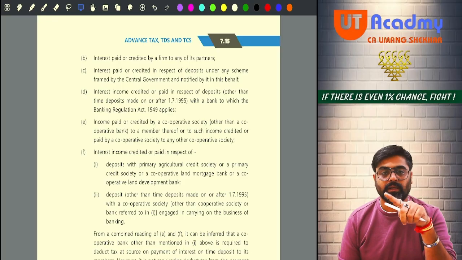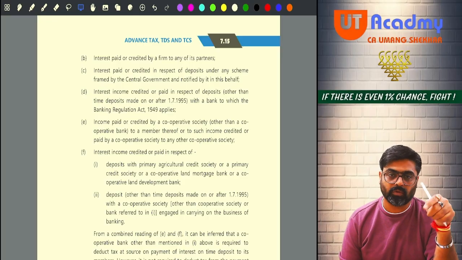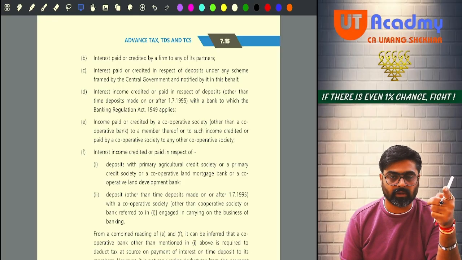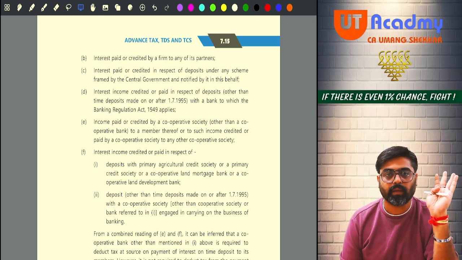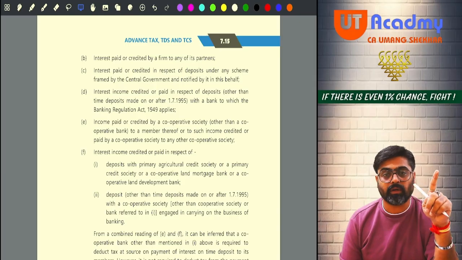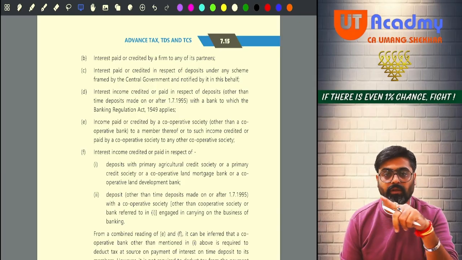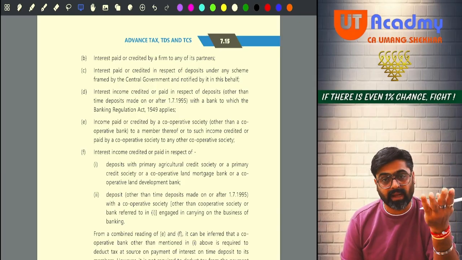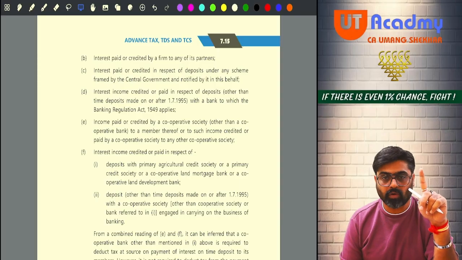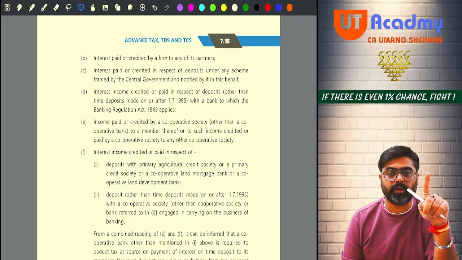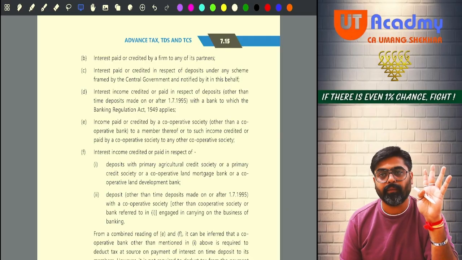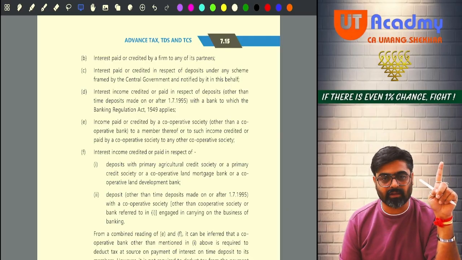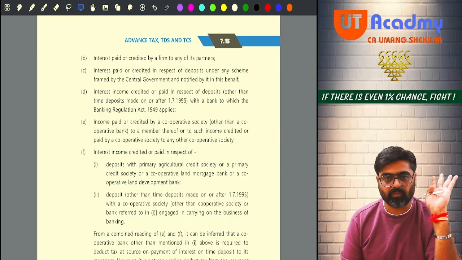And if the interest is coming from post office notified savings deposit account, then 40 or 50 for that also. Getting my point? The limit of 40 or 50 will be checked branch wise and not bank wise. But if the bank has adopted the core banking solution, then the limit will be checked bank wise and not branch wise. Total aggregate interest from that bank will be liable for TDS.